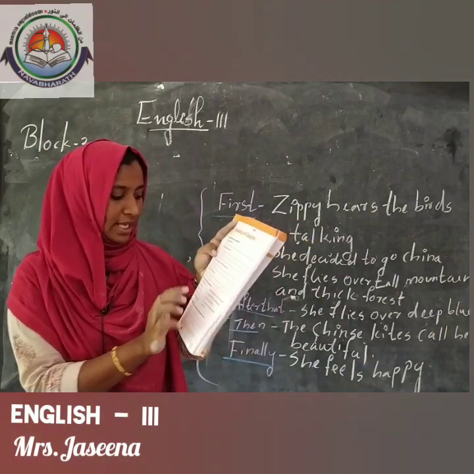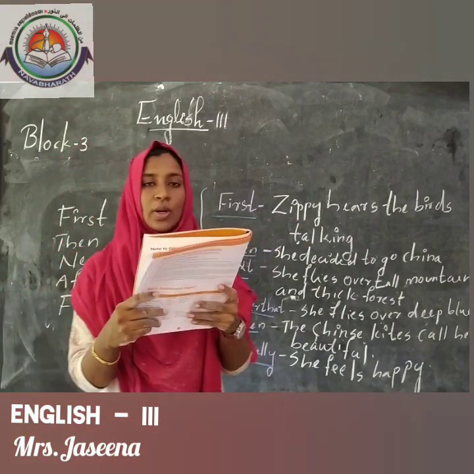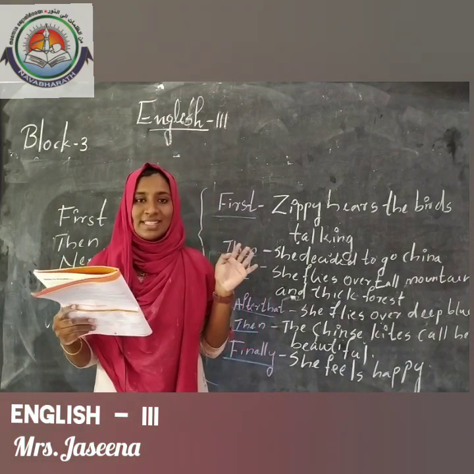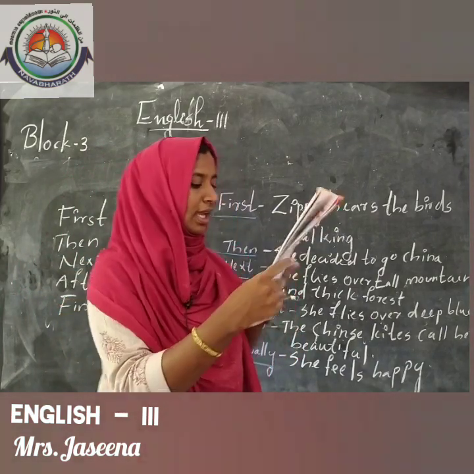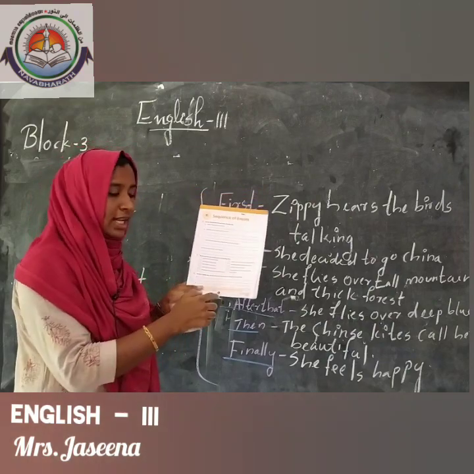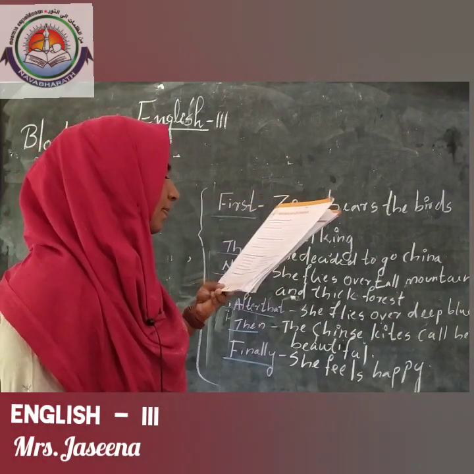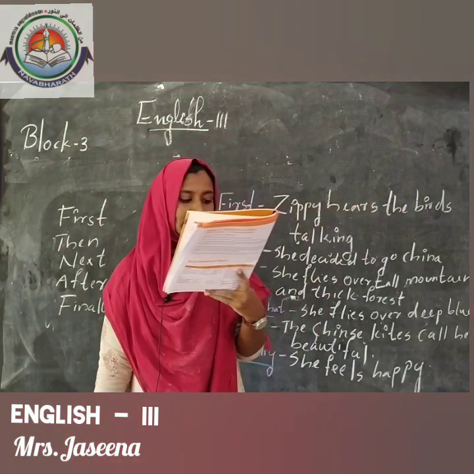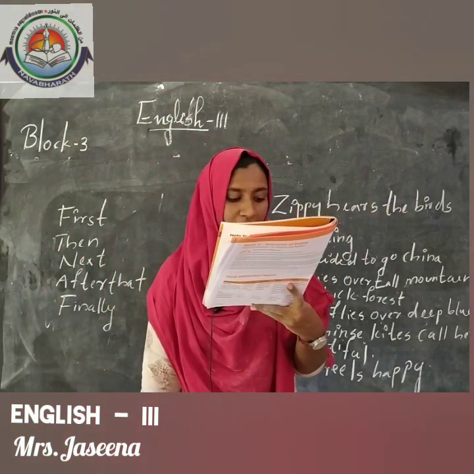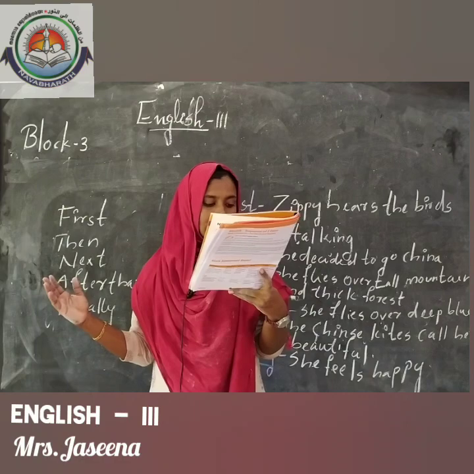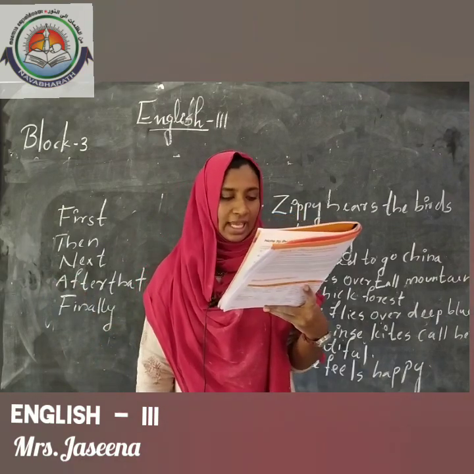And the second question: put the events in a correct order by numbering them. What is it? Yeah, it is sequence. Okay, here it is in disorder. So, please number these boxes. Okay. First one, Sippy feels proud of herself. Sippy hears them talking. Some birds fly past her. She decided to go to China.